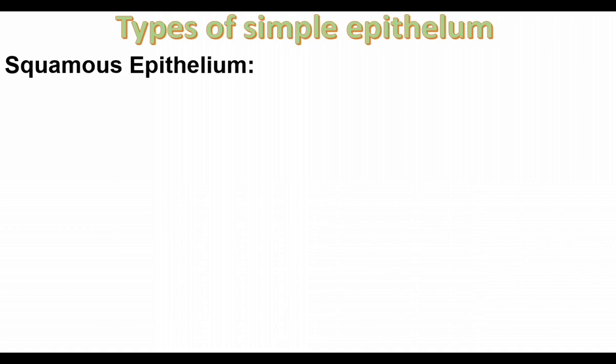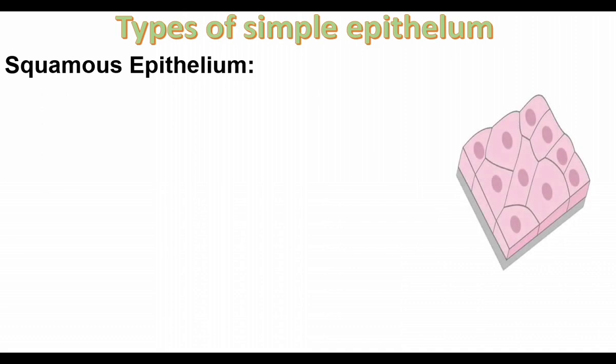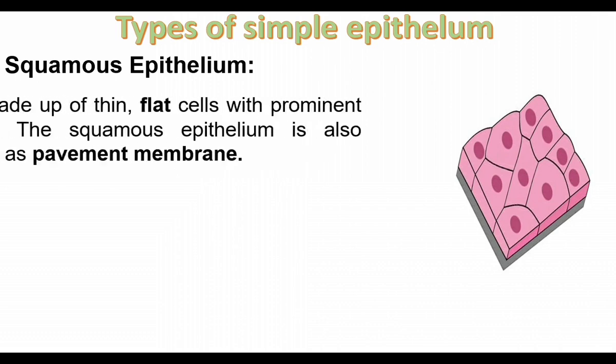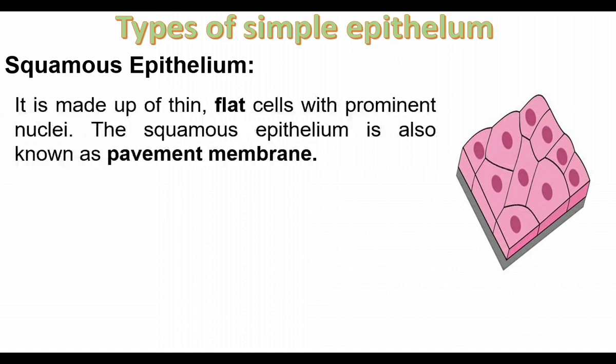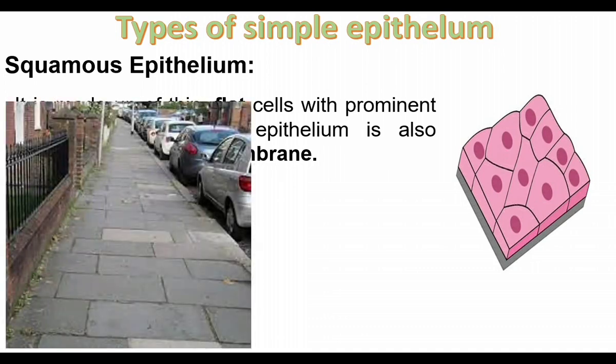There are some types of simple epithelium. The first one is squamous epithelium. Squamous epithelium is the first type of simple epithelium. This diagram shows the squamous epithelium. It is made up of one layer of cells. The cells are flat. They have clear nuclei. Nuclei is plural, nucleus is singular. The squamous epithelium is known as pavement membrane because the cells are arranged like pavement.